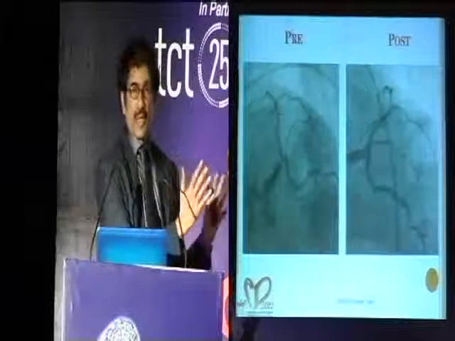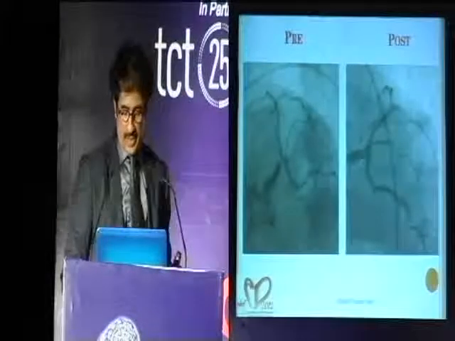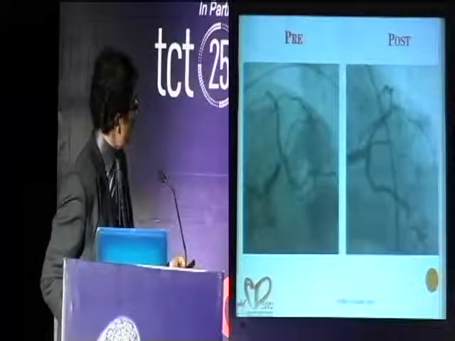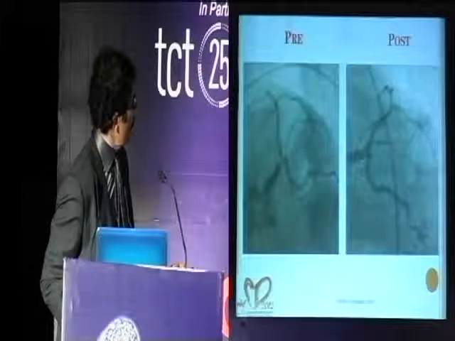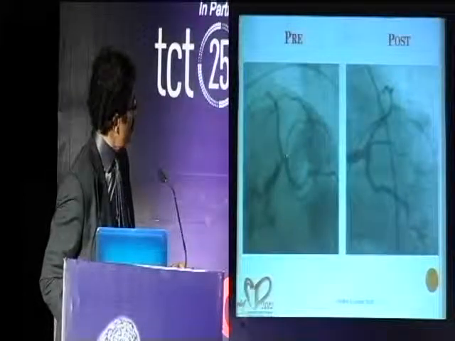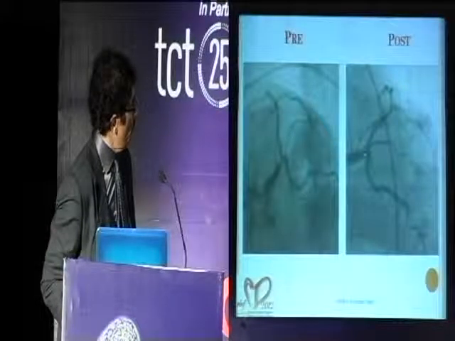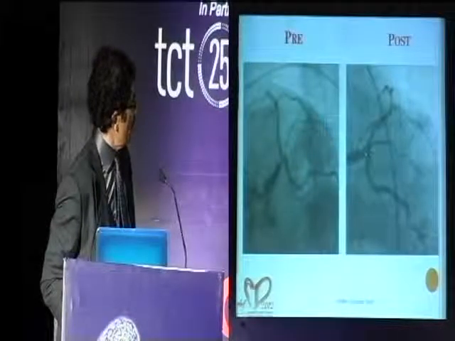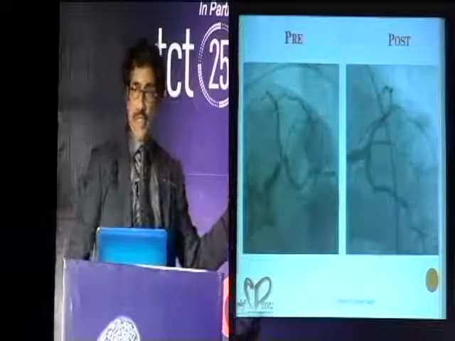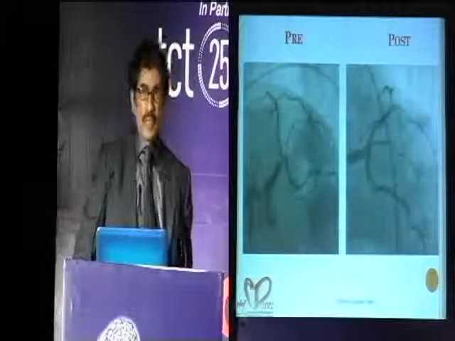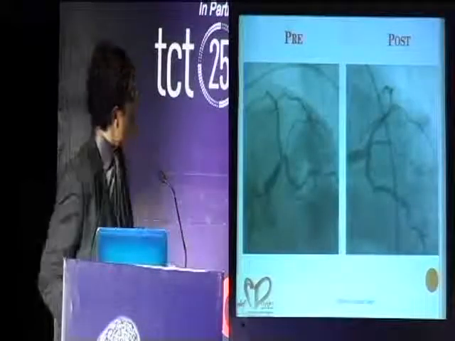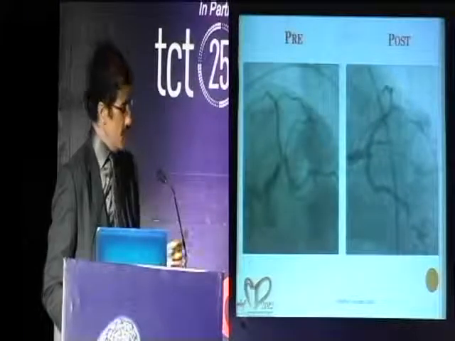Most of the time, when the angle is wide, there is a good chance that nothing will happen to the ostium of the circumflex. So after stenting, we have a fully open circumflex. We had not even wired this vessel when we were addressing left main to LAD. So you do not touch the ostium, and we just leave it as it is.